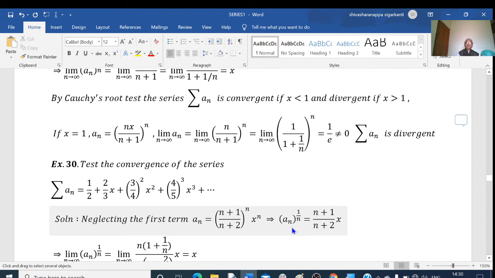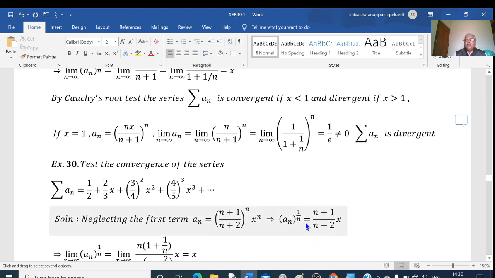Raising to the power 1 by n on both sides, the power n and 1 by n get cancelled. We get n plus 1 by n plus 2 into x to the power of n by n, that is equal to x. This is a_n to the power of 1 by n. Now, I have to take the limit on this. If I take n common as a factor, in the numerator 1 plus 1 by n. Here also if I take n common, this is 1 plus 2 by n. That common factor n gets cancelled. 1 plus 1 by n over 1 plus 2 by n into x.